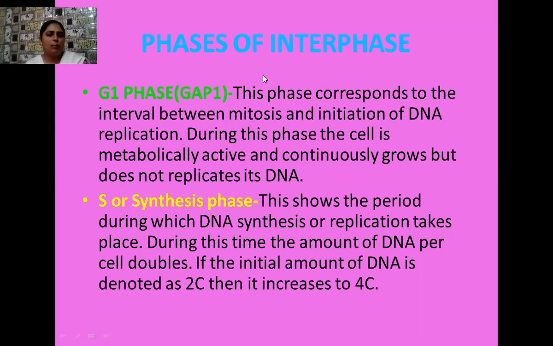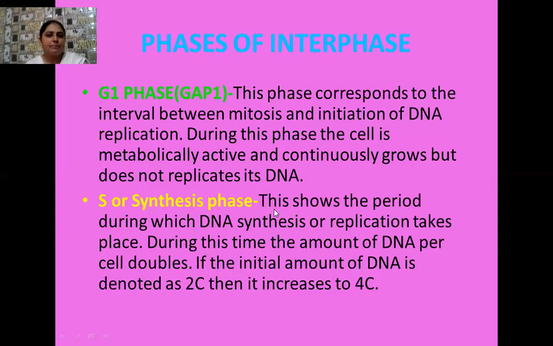So in the G1 phase, what happens? The growth of the cell takes place, and initiation of the DNA replication. Here, the DNA replication just starts. During this phase, the cell is very, very metabolically active and continuously grows, but it does not replicate its DNA. You know that the DNA replication takes place in the next phase, which is known as the S phase, or the synthesis phase.